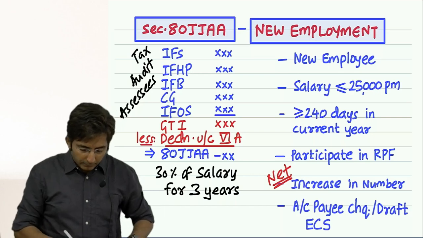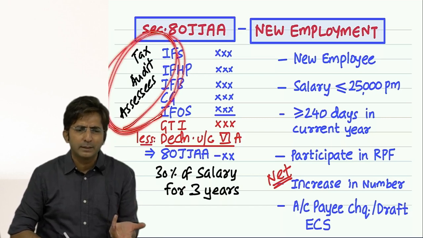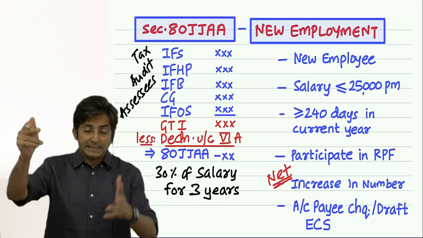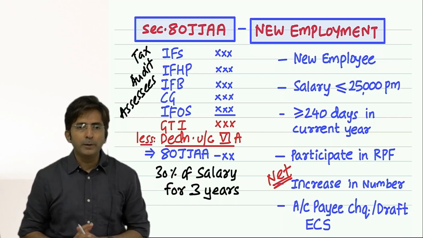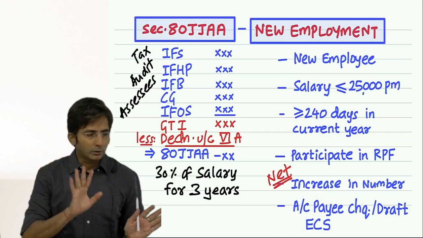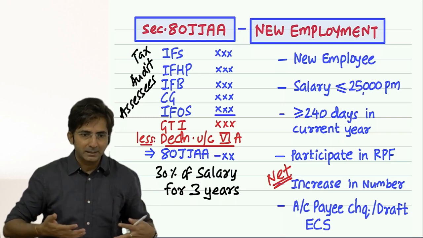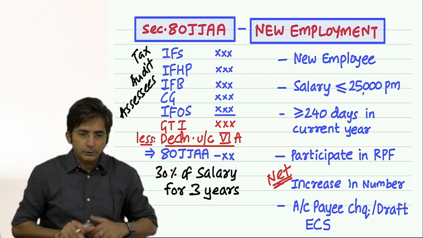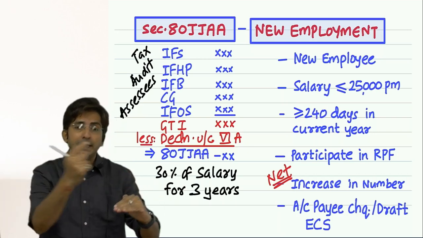So tell me, if someone's business has sales, turnover means sales only. Sales is only 40 lakhs. And if he has kept new employees, no deduction. Logic: government will say you yourself need them. You are not obliging. Because your turnover is just 40 lakhs, you are growing. And in the growing stage, we need employees for our self-interest. But once you have achieved the 1 crore level, then if you keep the employee, you will get the deduction.